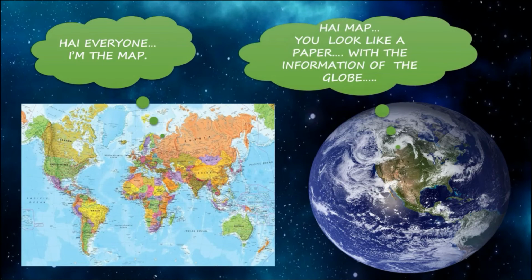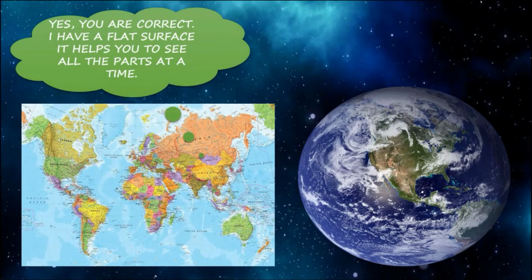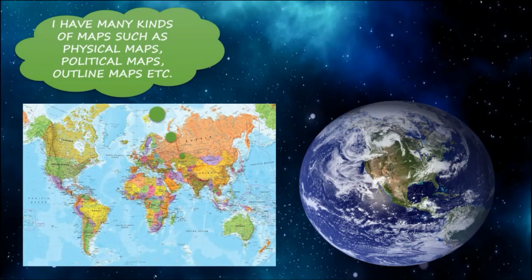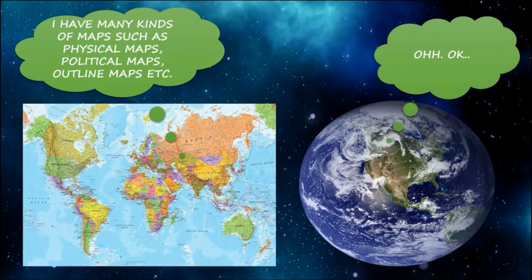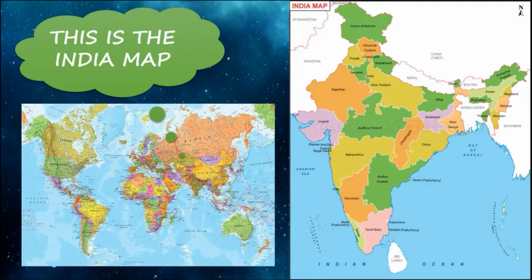Yes, hi everyone. I am the map. Hi, map. You look like a paper with the information of the globe. Yes, you are correct. I have a flat surface. It helps you to see all the points at the same time. Oh, okay. How can we find the Earth in you? I have many kinds of maps such as a physical map, political map, outline map, etc. Oh, okay. Now I will show you. This is an India map.